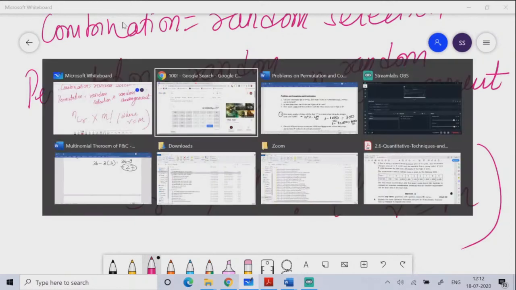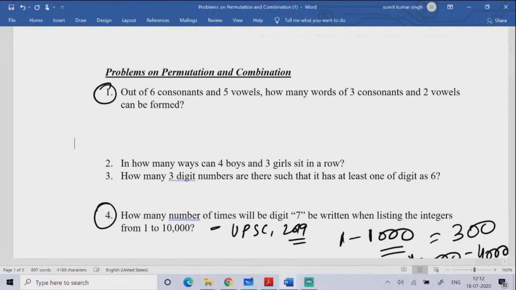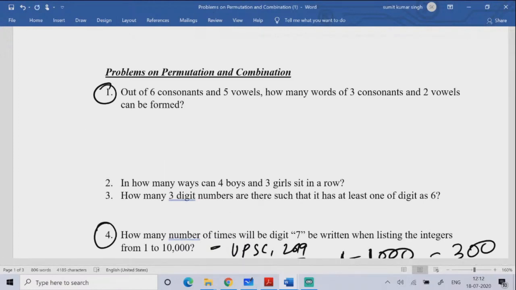Let me give you an example. You can see question number 1. Out of 6 consonants and 5 vowels, how many words of 3 consonants and 2 vowels can be formed?